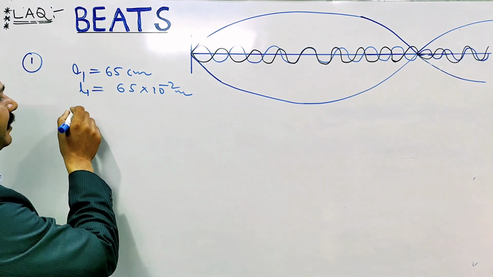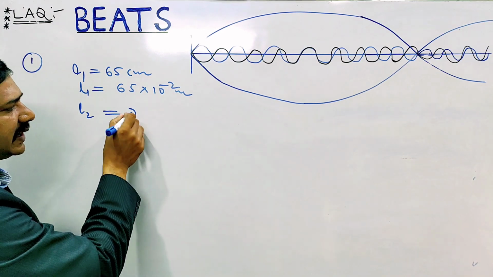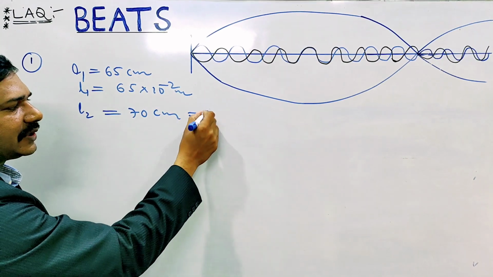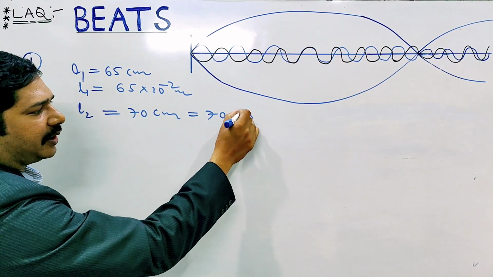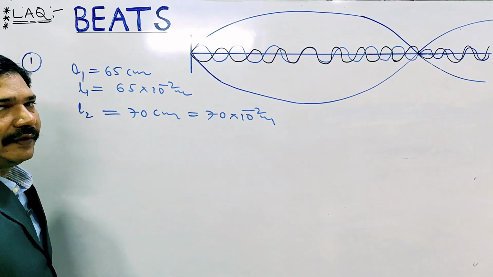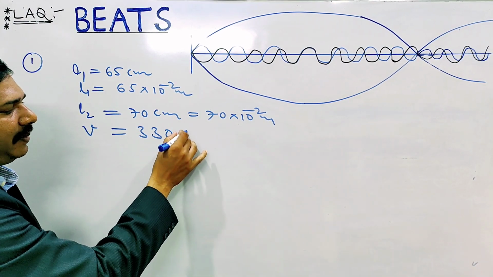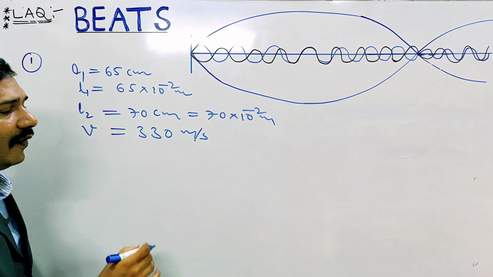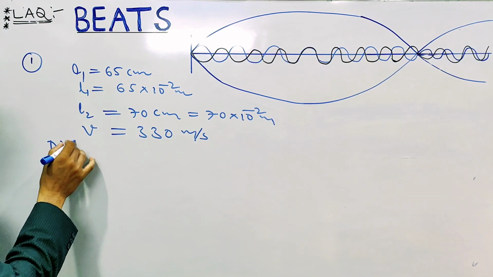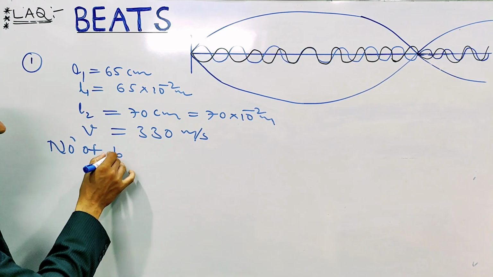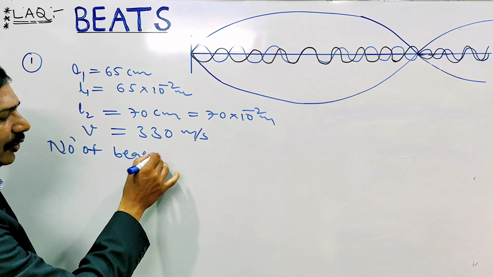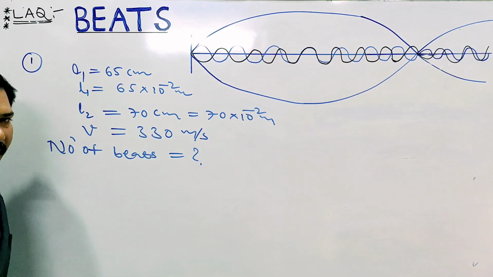At the same time, the L2 value is also given as 70 centimeters, which I am converting to 70 into 10 to the power of minus 2 meters. Within the bracket, the velocity of sound is given as 330 meter per second. They are asking for the number of beats produced per second.